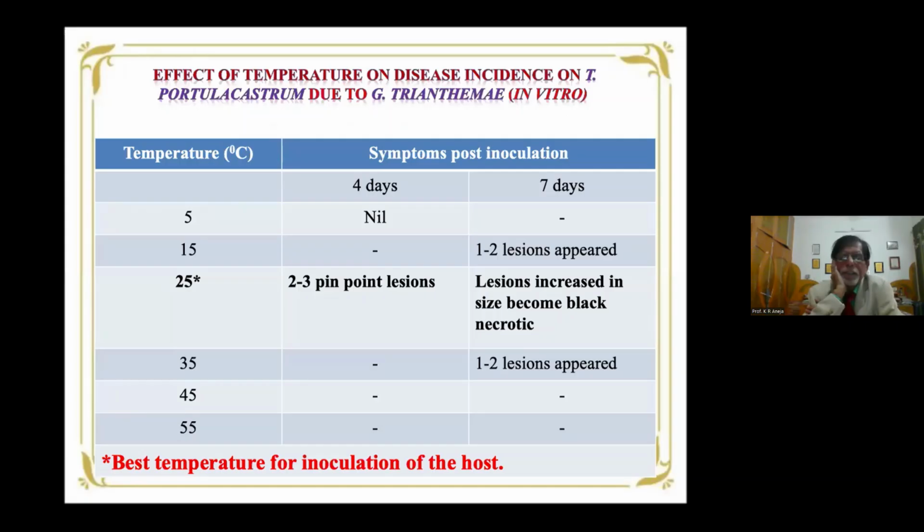Next slide. Here is the effect of temperature on the incidence of the disease. Again, 25 degrees centigrade is the best temperature for the development of the disease when we spray this inoculum. Next slide, please.